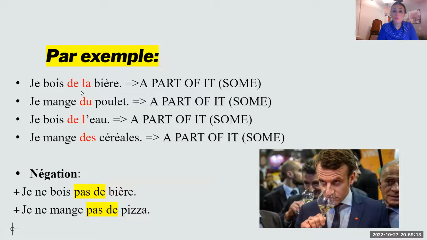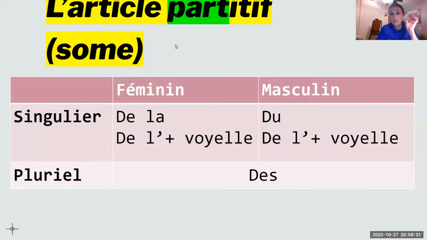So for example, je bois de la bière, that means I'm drinking some beer. Je mange du poulet, I'm eating some chicken. I'm not eating the whole chicken, I'm eating some of it, a part of it. Je bois de l'eau, I'm drinking some water. Je mange des céréales, I'm eating some cereal. So that's why we say l'article partitif, because we're taking some, a part of.